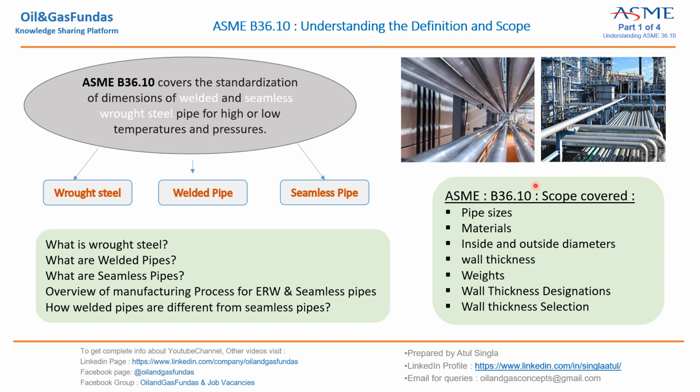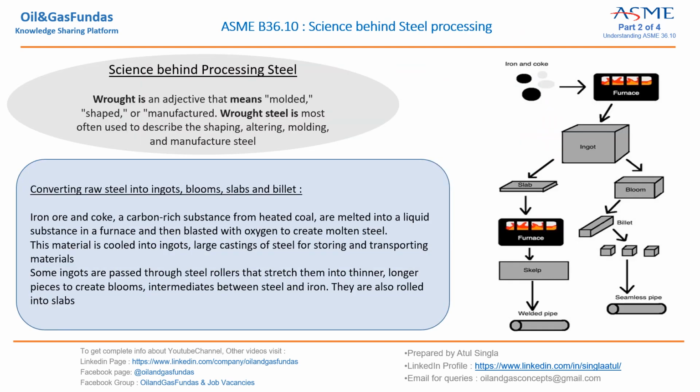Then our main agenda of this video is B36.10, where we are going to cover pipe sizes, material, inside and outside diameter, wall thickness, weights, wall thickness designation, and wall thickness selection. So this is the whole agenda for this video. Before going into details of B36.10, we'll cover these things first. So let's start with the video.